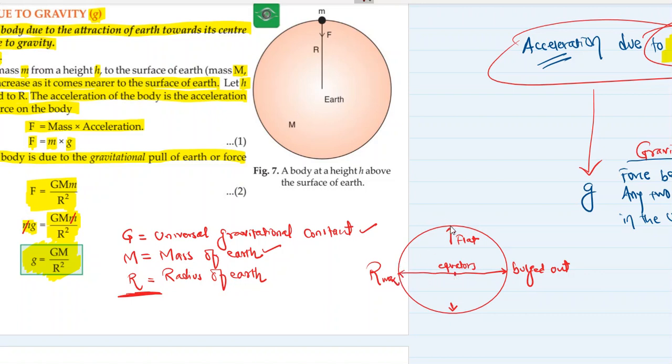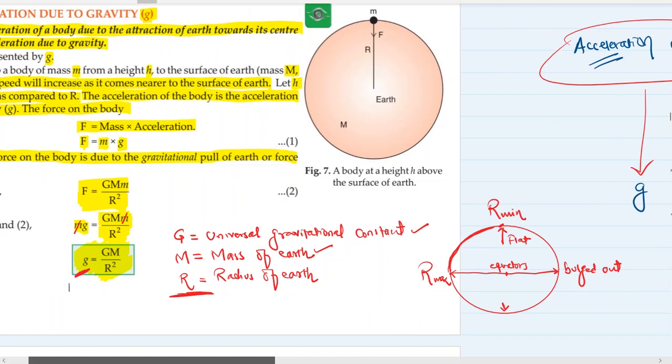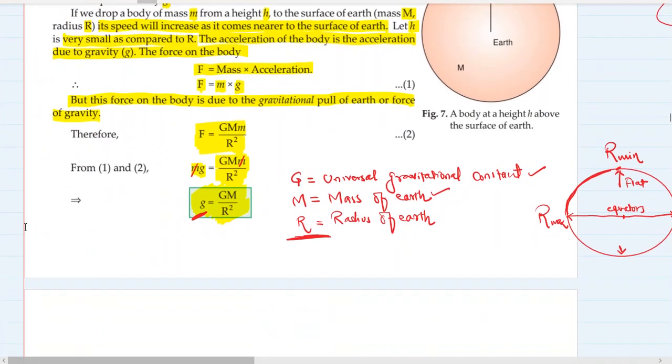And at the poles, the radius is minimum. So on traveling from equator to pole on the surface of Earth, you would encounter different values of acceleration due to gravity exerted on any body when the body falls down.